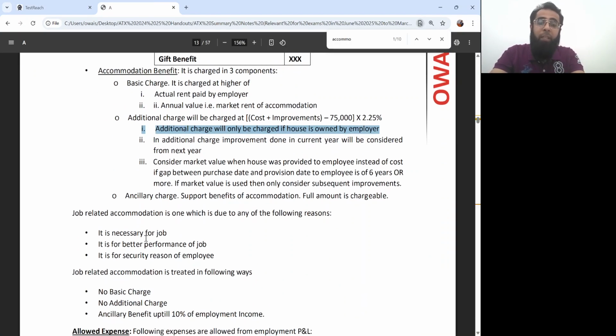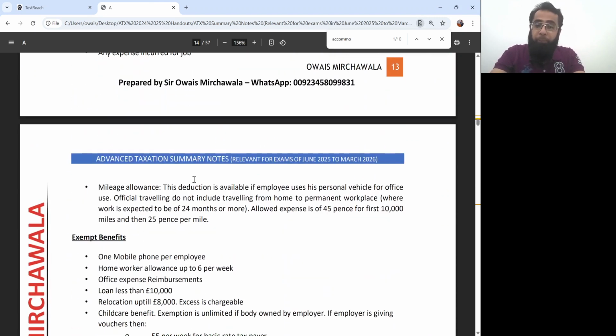Like in the employment income, you have studied what is official traveling. If the employee is using anything for his official use, then only he gets the deduction. And what is official traveling? It does not include traveling from home to permanent workplace. Okay, it is something which we call temporary traveling.